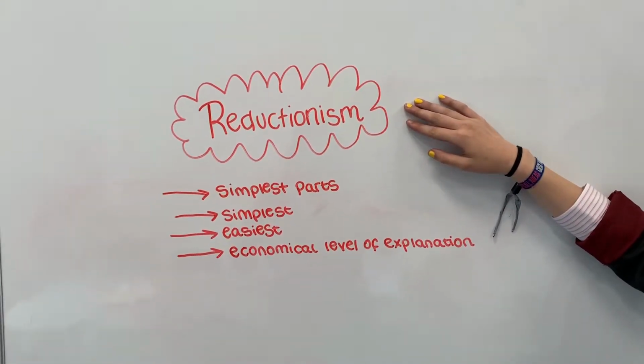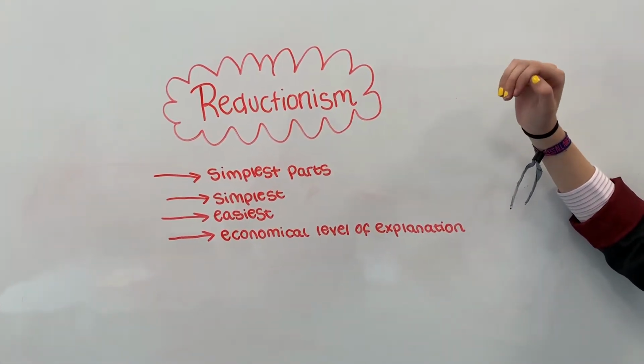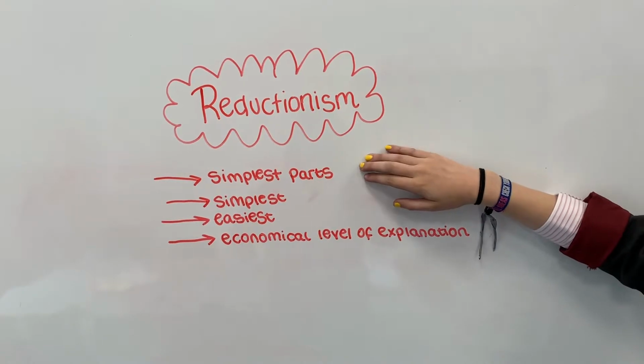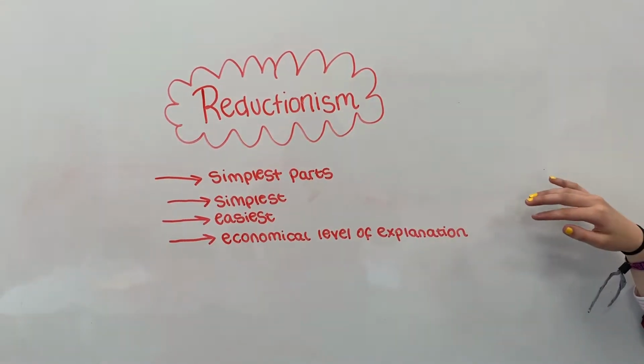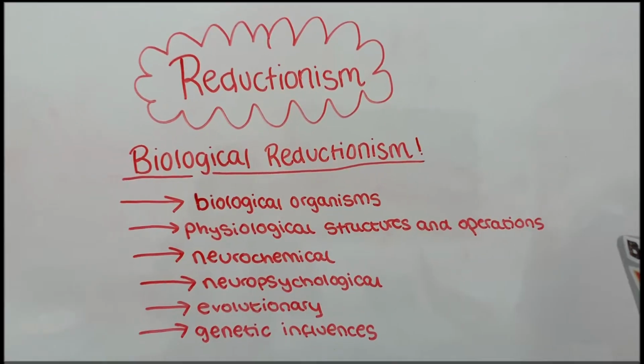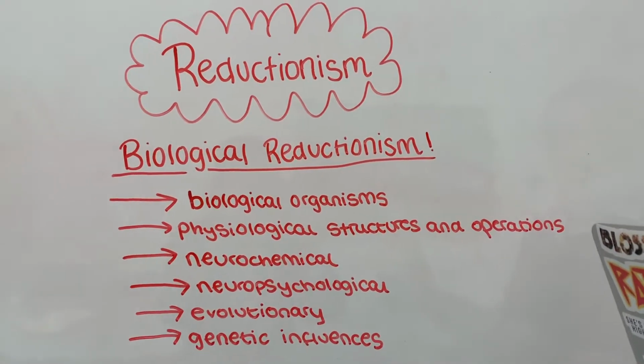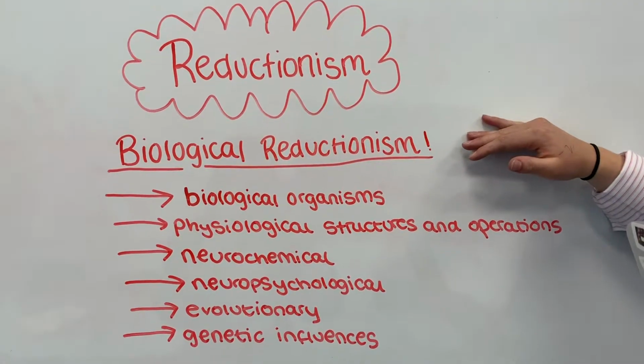Reductionism. The belief that human behaviour is best explained by breaking it down into its simplest parts, often the simplest, easiest, most economical level of explanation. There are 4 types of reductionism. The first is biological reductionism.